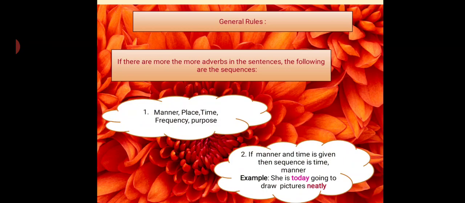Second one: if manner and time are given in the sentence, what will be the sequence? First we will use time and then we will use manner. For example, she is today going to draw a picture neatly. So here today is the time and neatly is the manner. So when you have manner and time, first you state the time, and afterwards the manner.